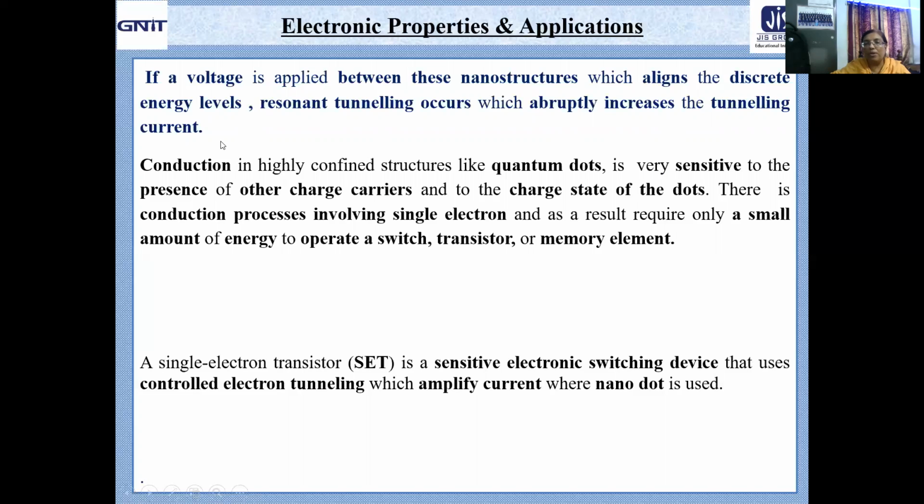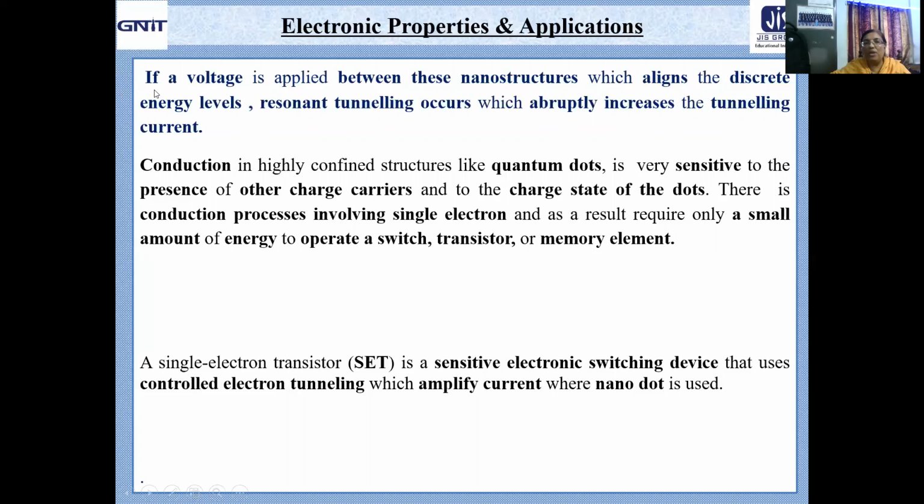Very, very important one. So the material behavior changes from conductor to insulator below a certain critical length, and because of the wave nature, the electron can tunnel between two closely spaced nanostructures. Naturally, there will be a change in the current and the voltage.